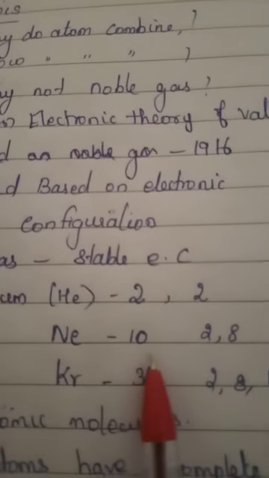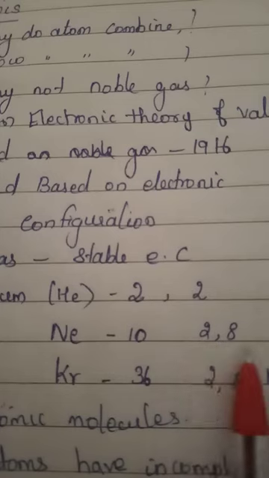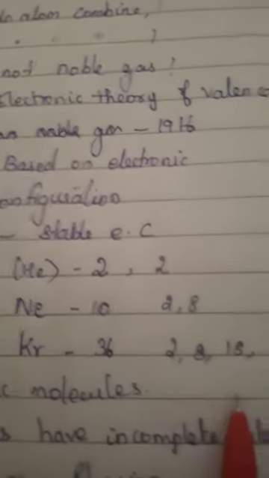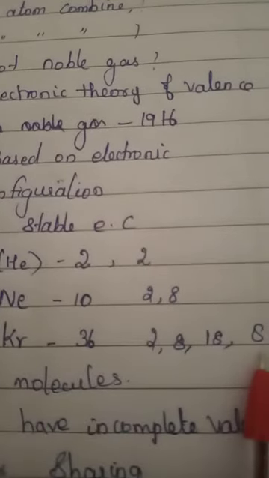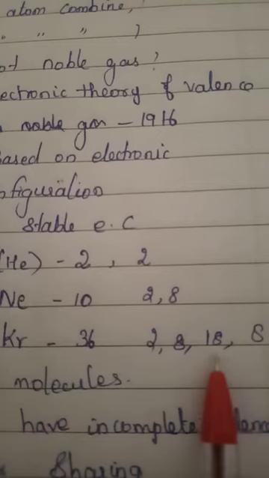Next, look at neon. Totally it has 10 electrons: K shell 2, L shell 8. The outer shell contains how many electrons? Eight. Similarly, if we view krypton, its outer shell also has eight electrons. Like that, in all the remaining noble gases, when we view the electronic configuration, the outer shell of electrons is called the valence shell, isn't it? We studied valency.